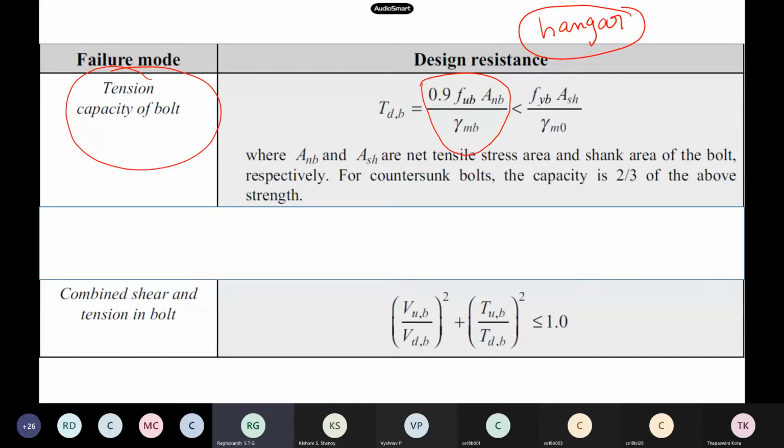So 0.9 times fub, this is the ultimate strength, and this is the net tensile area of the bolt. Then of course these are the partial safety factors for bolts, that shop fabrication I showed you, 1.25 or whatever. So here we also have gamma m0, which is also given in that table of partial safety factors I showed you. fyb is the yield strength of the material, and this is our shank area of the bolt. You have to verify these two, and obviously the second one will be higher than this. So this gives you the tension capacity of the bolt itself.